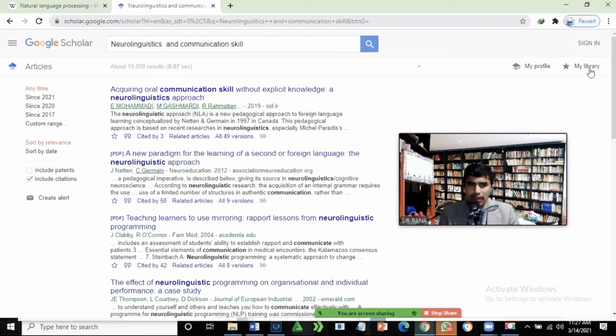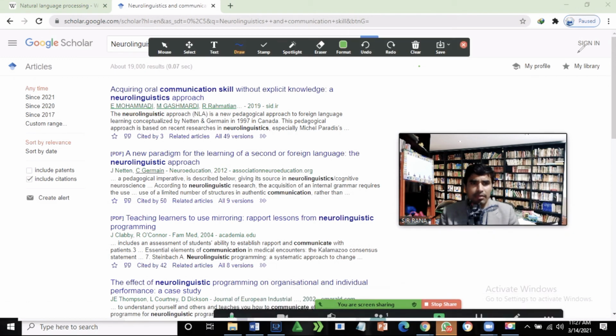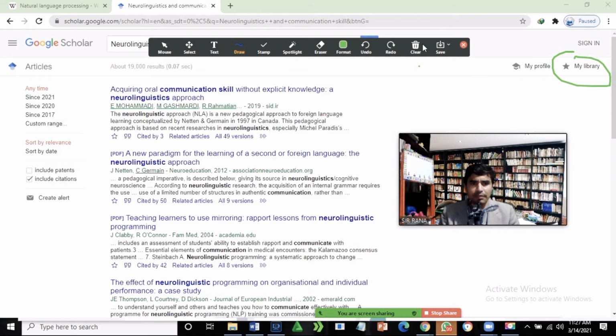So I want to take it in my library. There is an option. I can put data in my library over here. So if I wish, then I have this one over here. If I want to get its reference, it is easy to collect. Then related articles, there are 3 related articles and all 49 versions. Then there is the data related to 21.